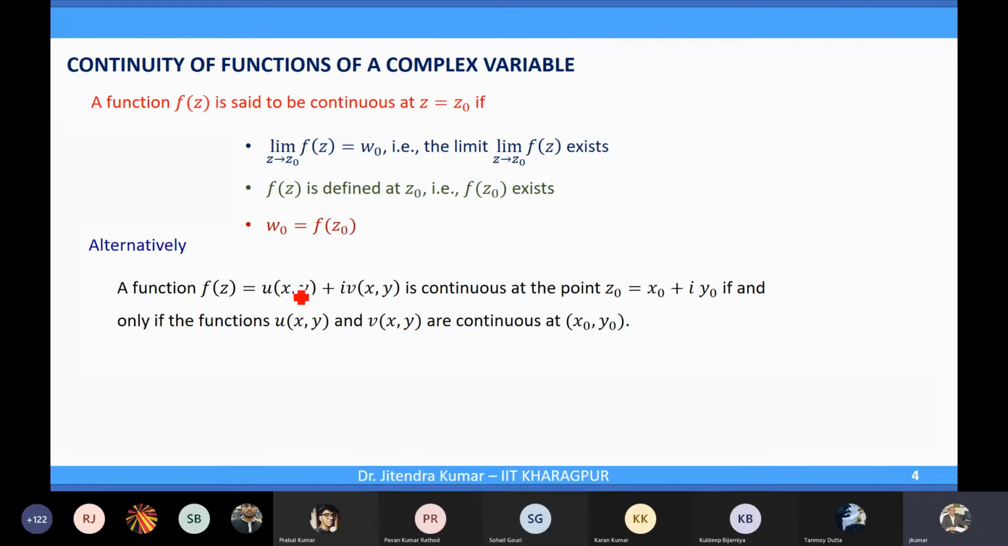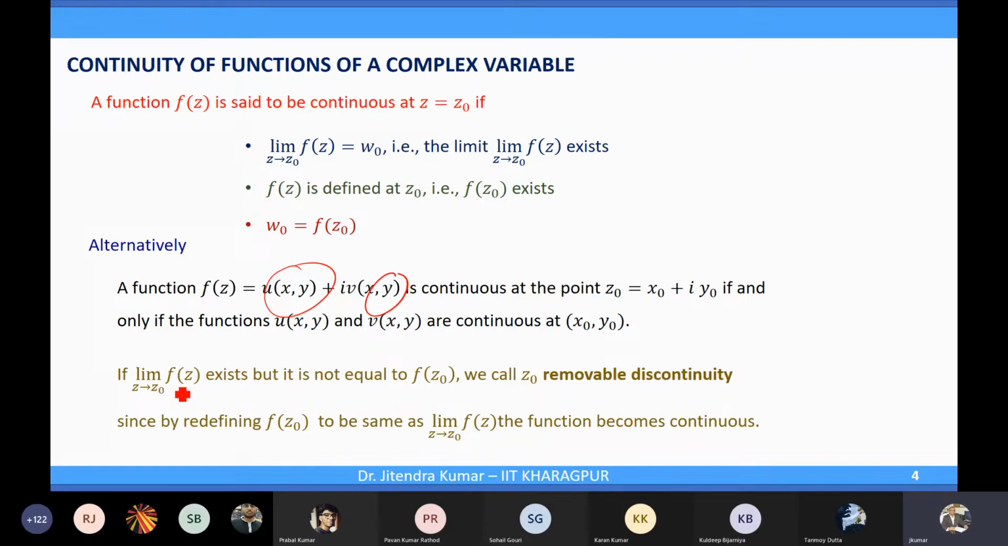So a function f(z) equals u(x,y) plus i v(x,y) is continuous at the point z naught equal to x naught plus i y naught if and only if the functions u(x,y) and v(x,y) are continuous at (x naught, y naught), right? A function is said to be continuous if these two functions, u(x,y) and v(x,y), as discussed before, are continuous.